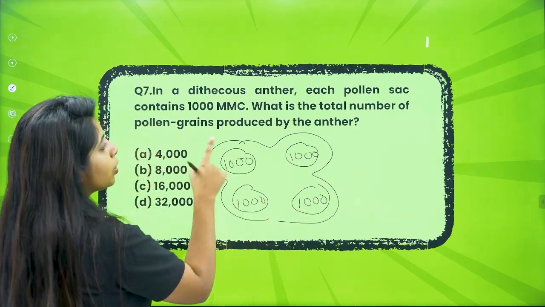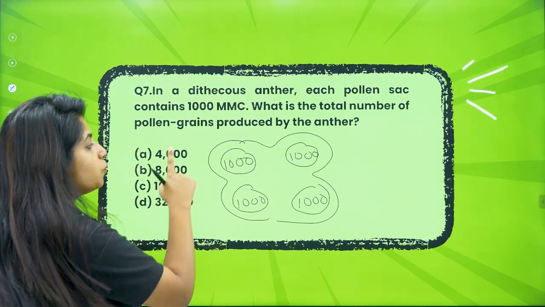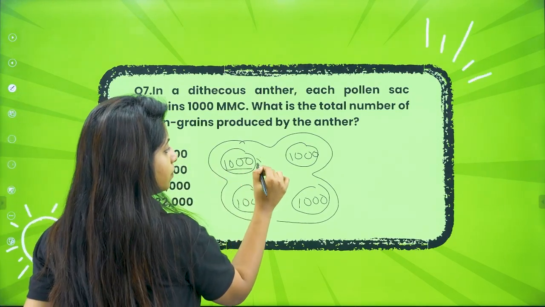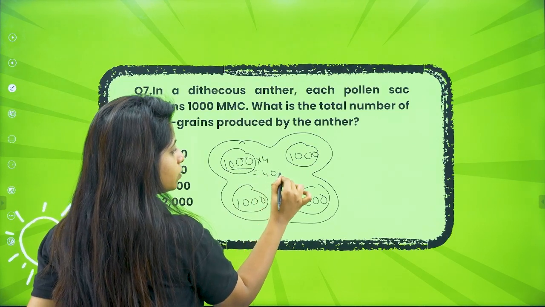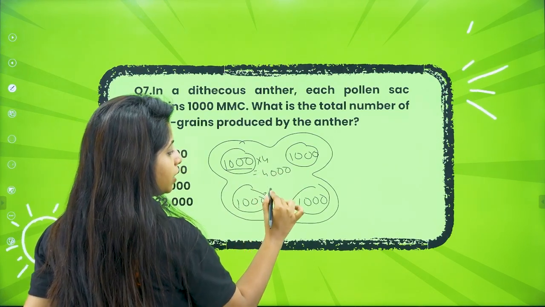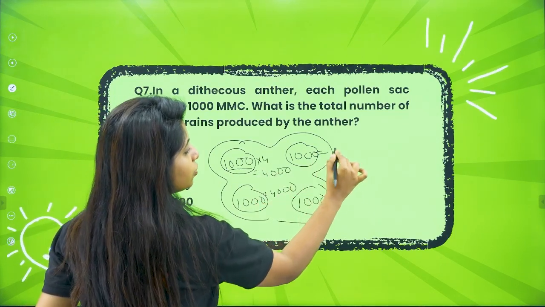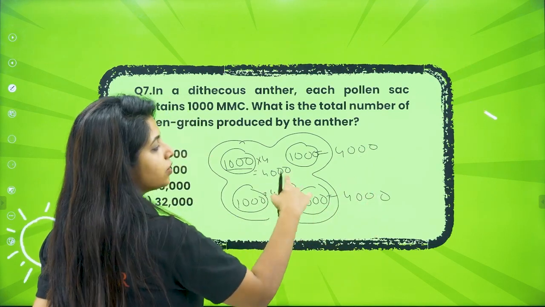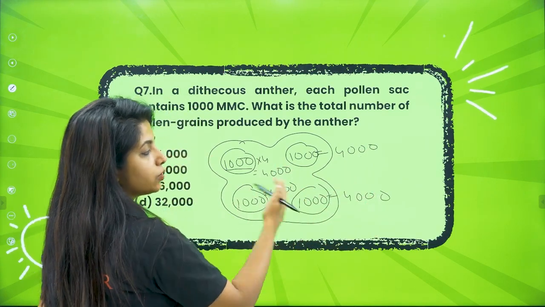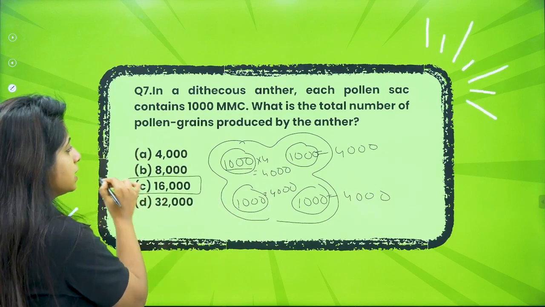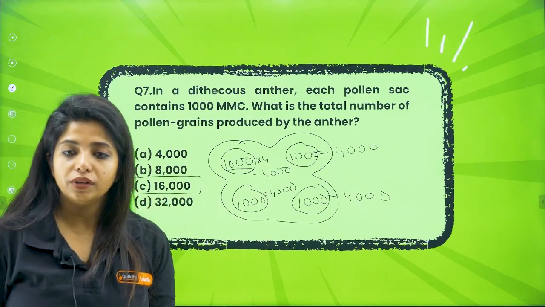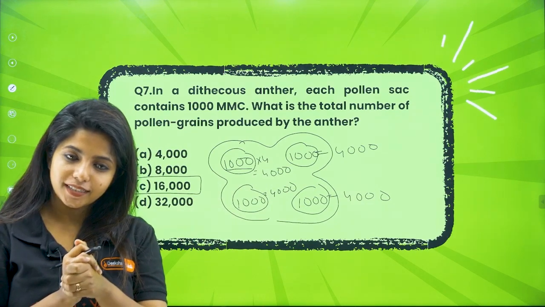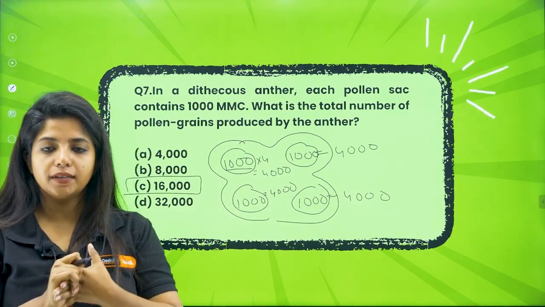Okay, what is the total number of pollen grains produced by the anther? So, one pollen mother cell gives rise to 4. So, basically 1000 of them into 4, you get 4000. Here also you get 4000, here also 4000, here also 4000. So, my dear children, 4000 into 4, if you directly do it, your answer will be 16,000. This is the number of pollen grains produced by the anther. Got it? Easy, no? It's not very difficult.